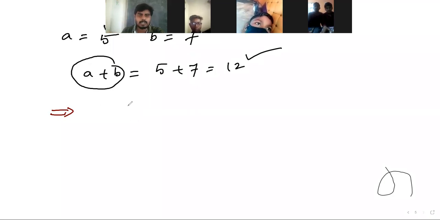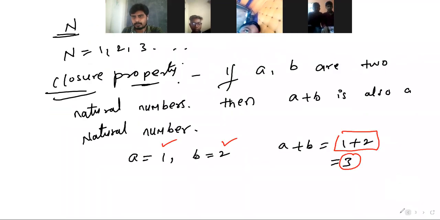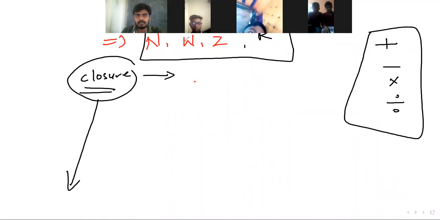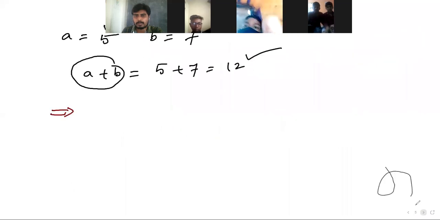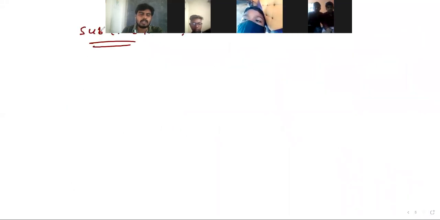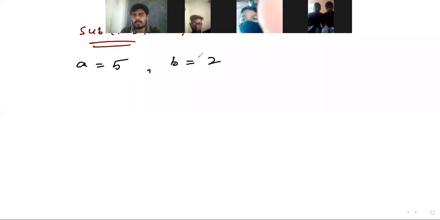The same, let me check this for subtraction. I told you in the beginning of this class that we have to check number properties for each operation. Suppose we take a is equal to 5 and b is equal to 2.